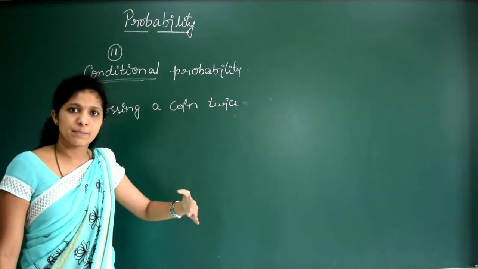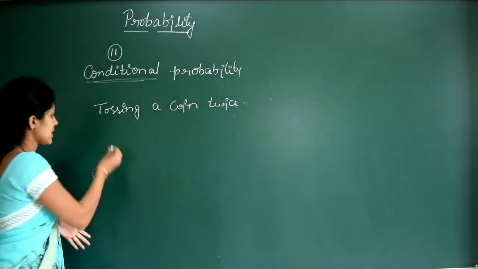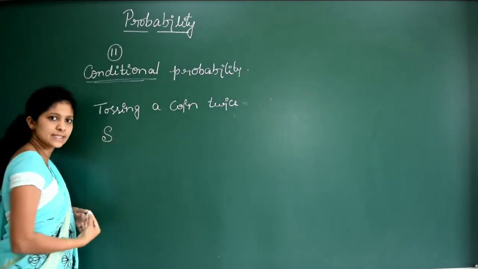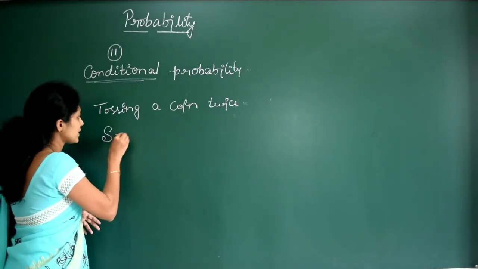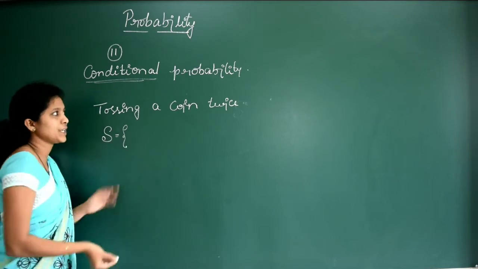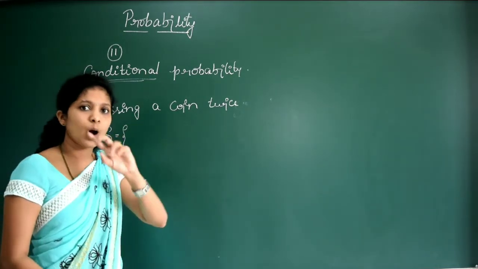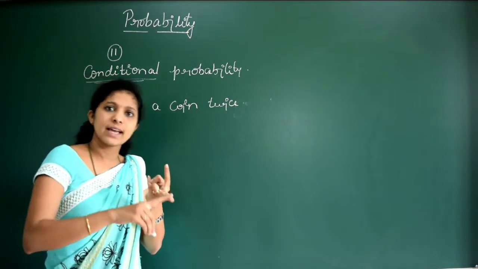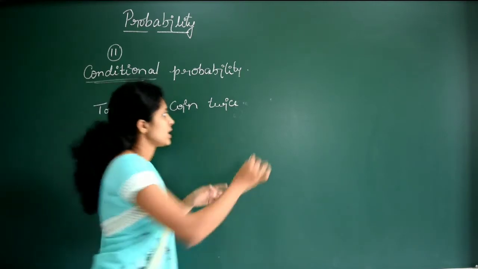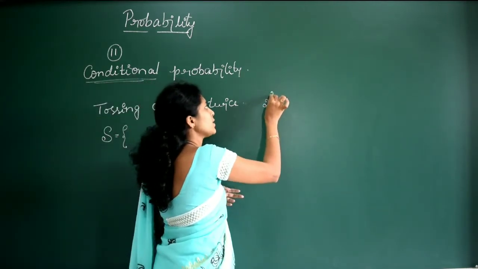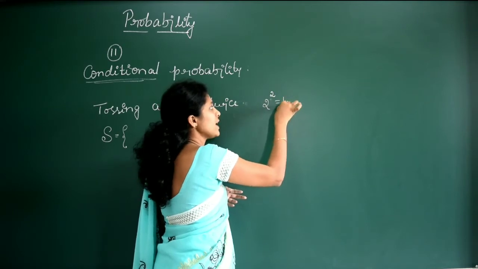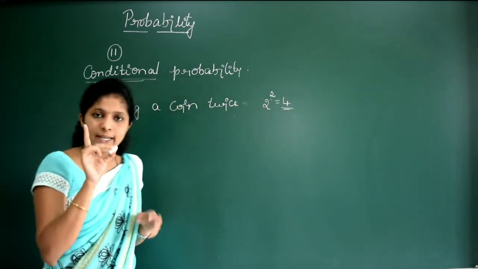Now what is the sample space? How many elements will be there in the sample space? Sample space is represented by S. How to find the number of elements? Simple, it is tossing a coin twice. A coin has two faces, either head or tail. So the number of elements should be 2 to the power 2, so it will be equal to 4, right? Then the sample space should contain 4 elements.